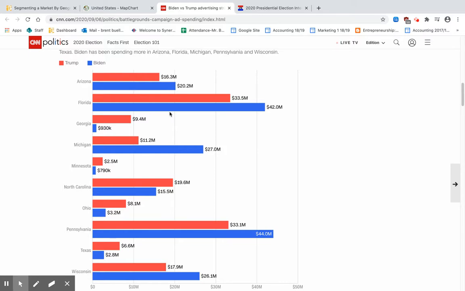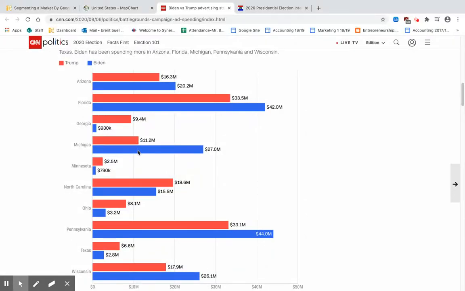And here's the rule I'm going to use, and this is just a Mr. Buell rule: if they're more than double, then that's a significant outspending. If it's not more than double, then it's kind of an even comparison. So for example, Arizona, Biden spends more than Trump, but it's relatively close. Florida, kind of the same thing. But you get down to Georgia, and they don't spend as much here, but Trump outspends Biden by 9 times as much, 10 times as much.